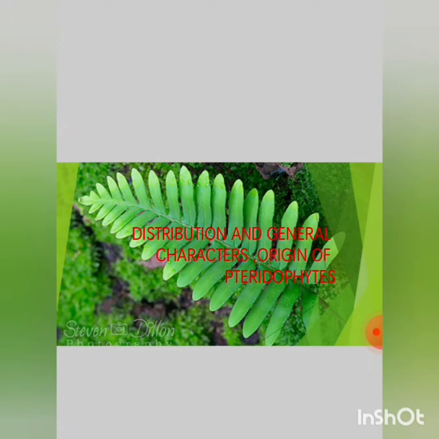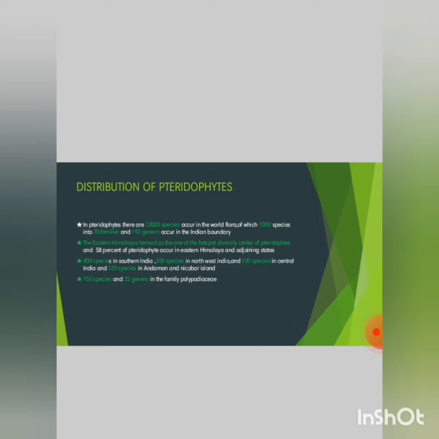The topic is distribution and general characters and origin of pteridophytes. Firstly, distribution of pteridophytes. There are 12,000 species in the world flora, of which 1,000 species in 70 families and 192 genera occur in the Indian boundary. The Eastern Himalayas are termed one of the hotspot diversity centers of pteridophytes, and 58% of pteridophytes occur in the Eastern Himalaya and adjoining states.